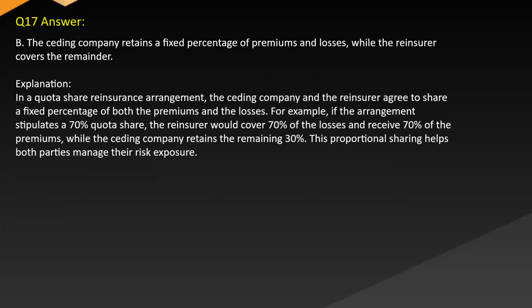Answer: B. The ceding company retains a fixed percentage of premiums and losses while the reinsurer covers the remainder. Explanation: in a quota share reinsurance arrangement, the ceding company and the reinsurer agree to share a fixed percentage of both the premiums and the losses. For example, if the arrangement stipulates a 70% quota share, the reinsurer would cover 70% of the losses and receive 70% of the premiums. The ceding company retains the remaining 30%. This proportional sharing helps both parties manage their risk exposure.